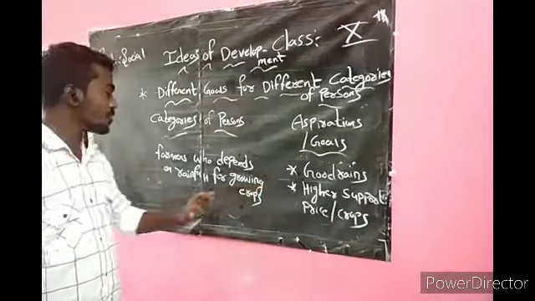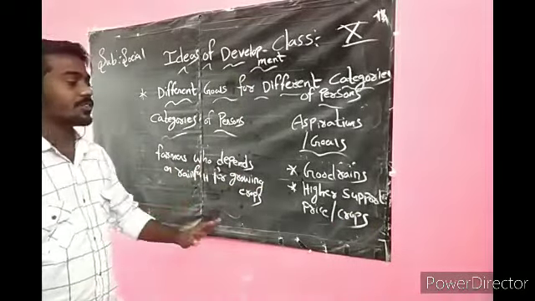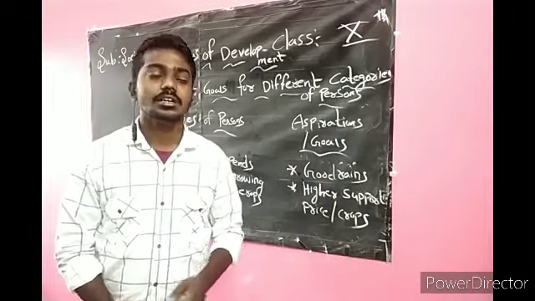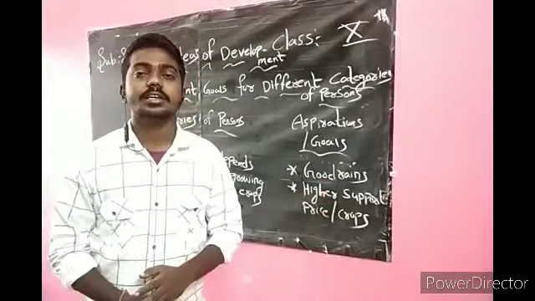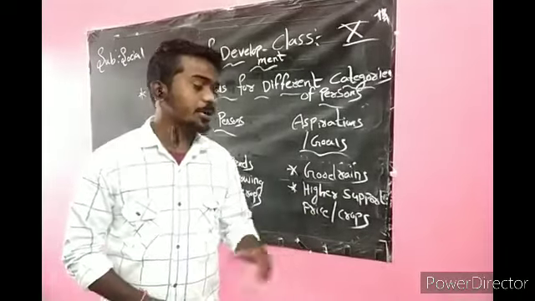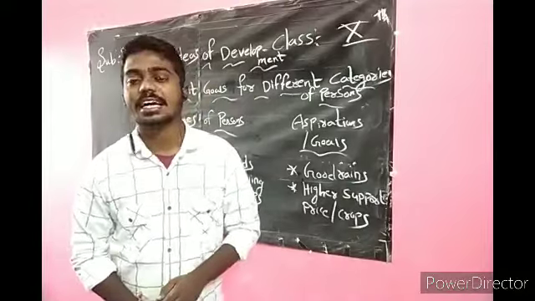This is the goal of farmers who depend on rainfall.